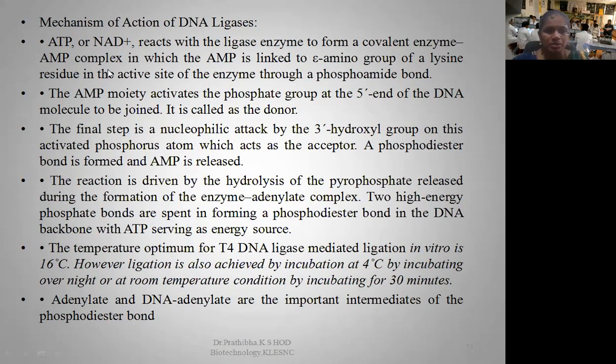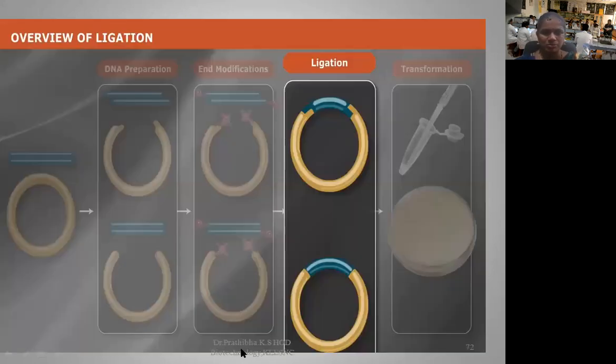Then the temperature optimum for T4 DNA ligase mediated ligation in vitro is 16 degrees Celsius. However, ligation can also be achieved by incubating at 4 degrees Celsius overnight, or at room temperature for 30 minutes. Then the enzyme adenylate and DNA adenylate are the important intermediates of the phosphodiester bond formation.